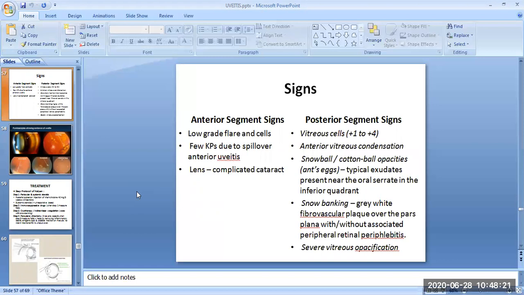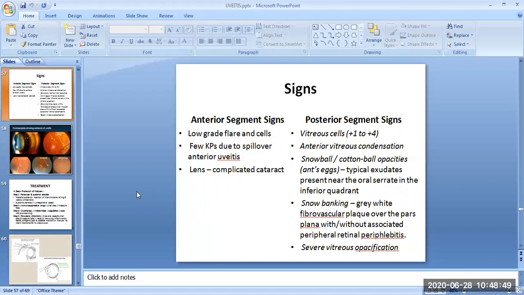In the anterior segment, low grade flare and cells will be seen in the anterior chamber, and a few KPs due to spillover anterior uveitis, and the lens will show complicated cataract. In the posterior segment, the vitreous cells will be from grade +1 to +4. There will be anterior vitreous condensation.